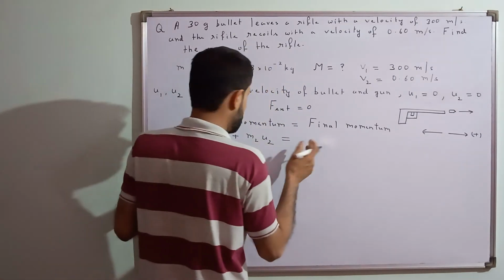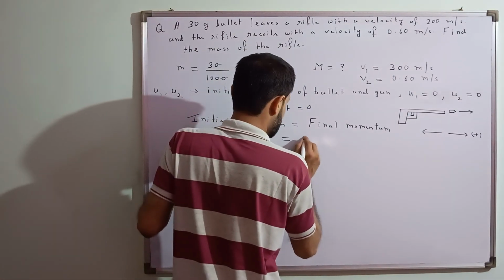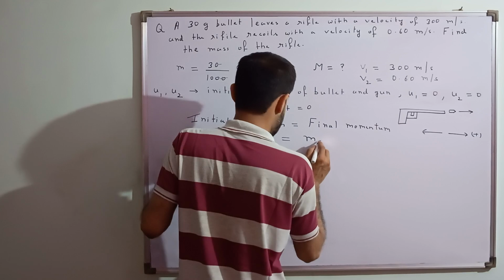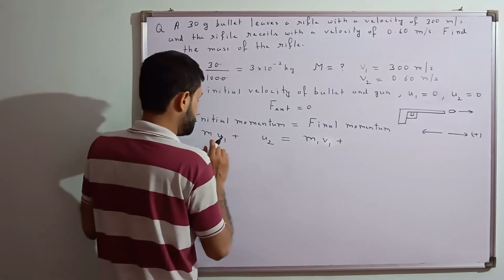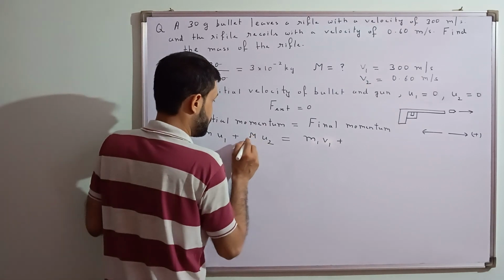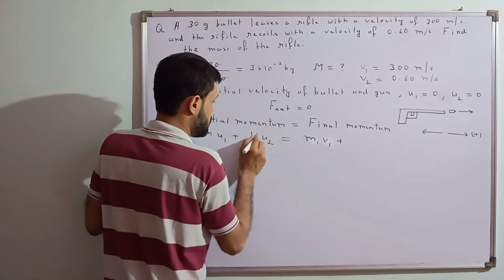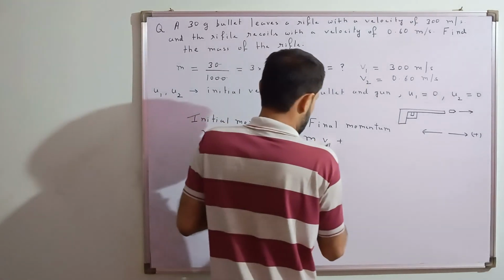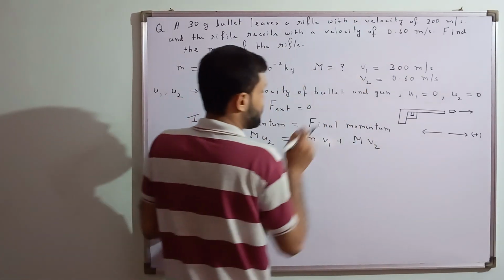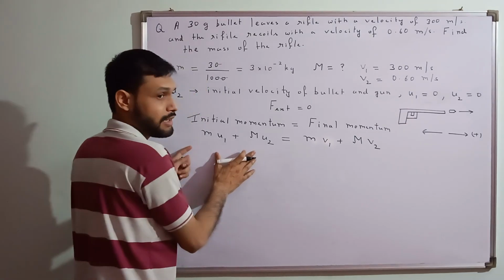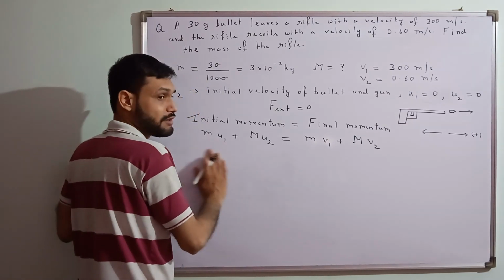So initial momentum is equal to final momentum. Final momentum is again m v1 plus M v2. We have to find the value of M. U1 and U2 are 0.